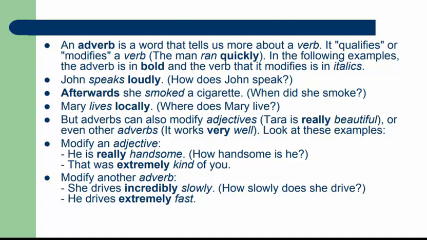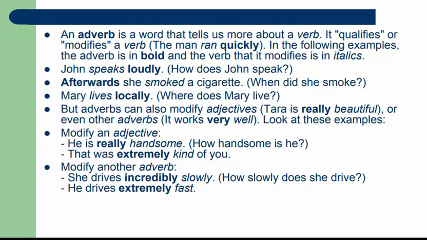Look at this example of modifying an adjective. He is really handsome. How handsome is he? Really handsome. That was extremely kind of you. How kind? Extremely kind. How does it modify another adverb? She drives incredibly slowly. How slowly does she drive? Incredibly slowly. Drives is your verb, slowly is your adverb, and incredibly modifies another adverb. She drives extremely fast. Extremely is your adverb.